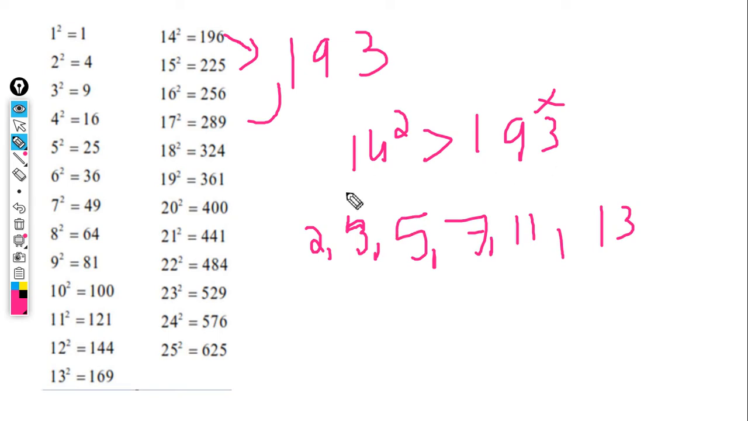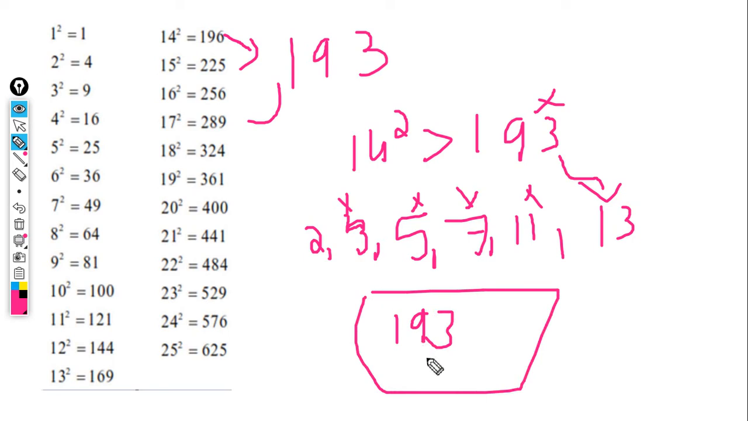193 is not divisible by 3, and not by 5 or 7. 11 also does not divide it. Why? 3 minus 9 gives 6, which is not divisible. 13 also does not divide 193. So 193 is a prime number.